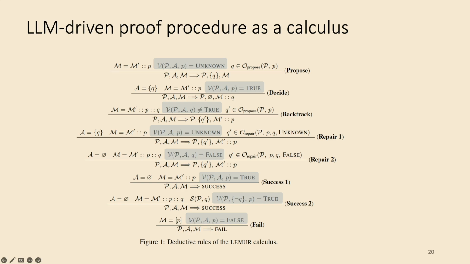And then we also have a lot of verifier calls that check the correctness and implication of the proposal by the large language model. And we have termination conditions where success 1 and success 2 denote two conditions where we can conclude that the original property holds on the program. And we also have a fail rule where a counterexample is found.